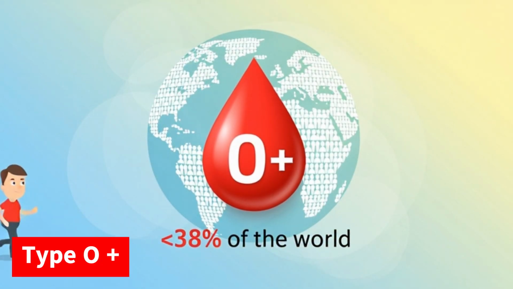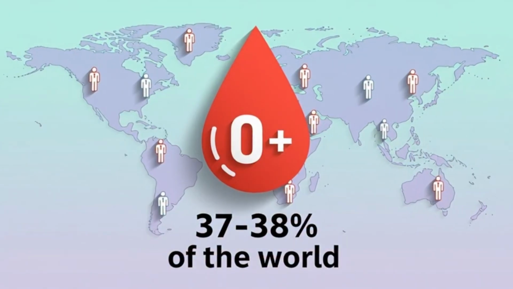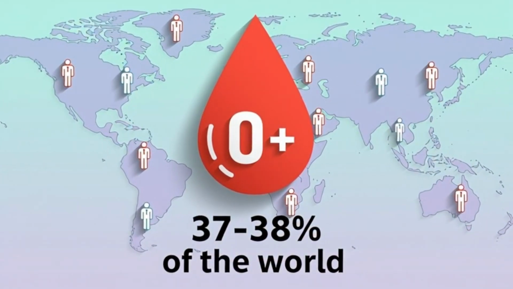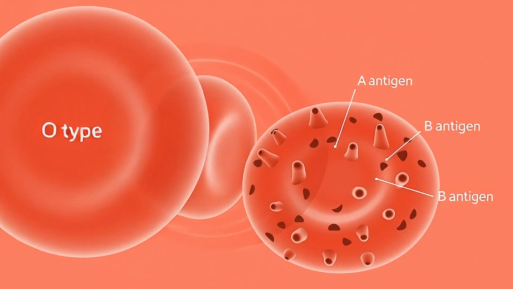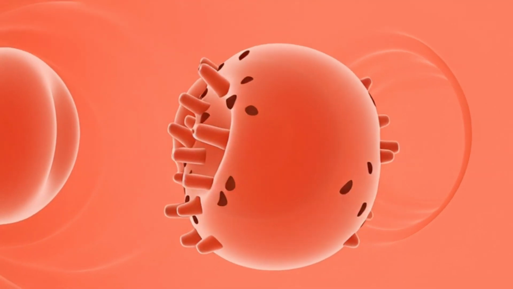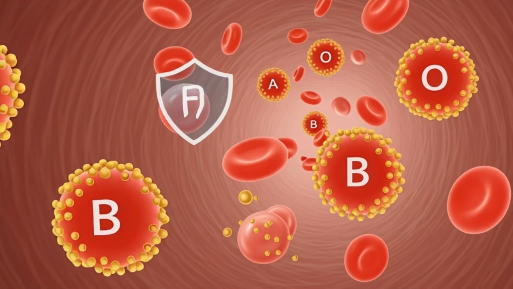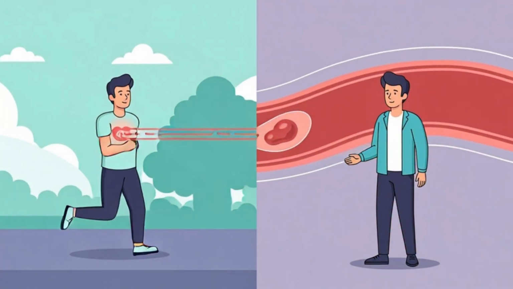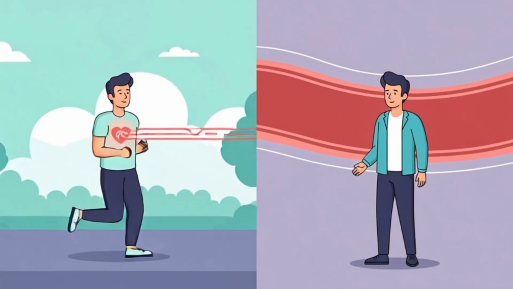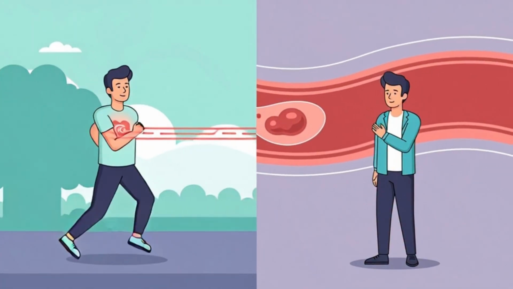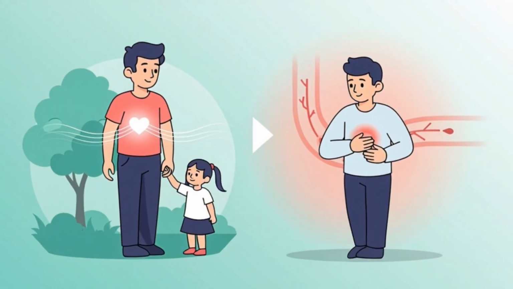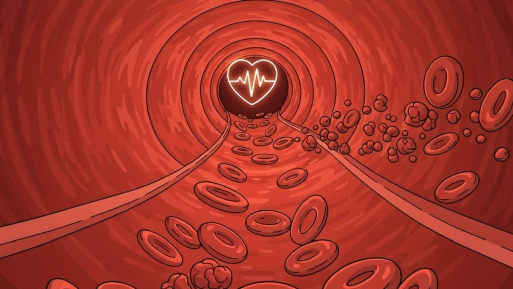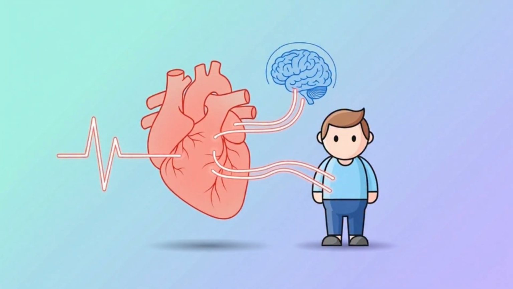O positive, the most widespread. About 37 to 38% of the global population has O positive blood. Type O red blood cells do not carry A or B antigens. That matters because antigens influence how blood interacts with the immune and clotting systems. Research shows that people with type O tend to have lower levels of von Willebrand factor, lower levels of clotting factor 8. This translates into slightly lower risk of blood clots, slightly lower risk of certain cardiovascular events.